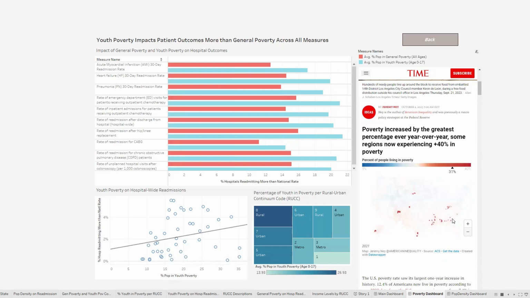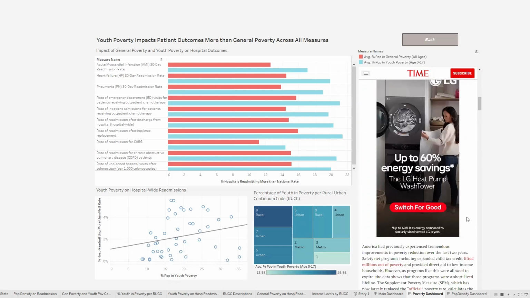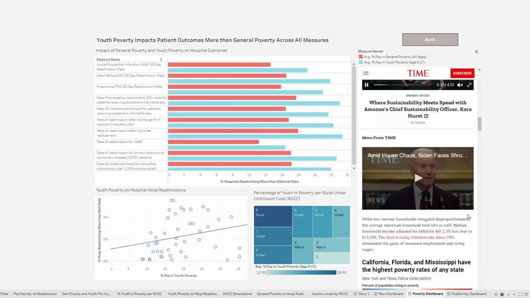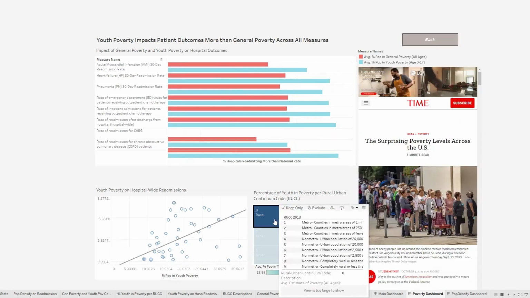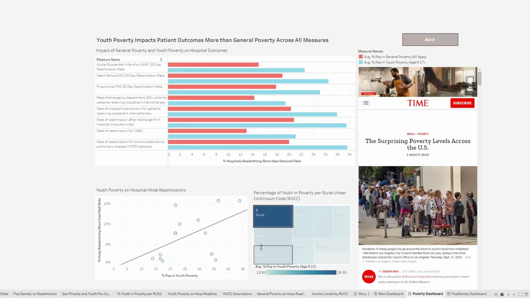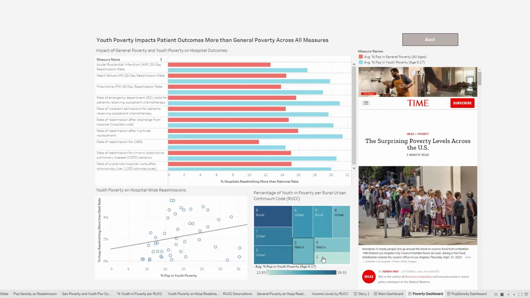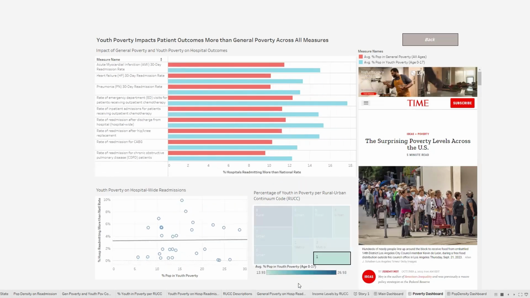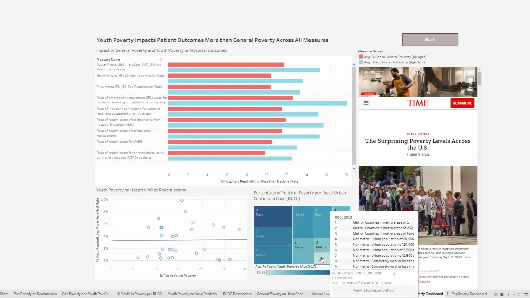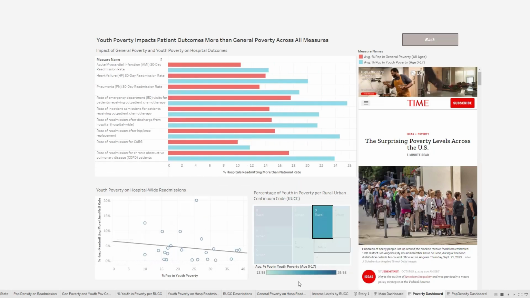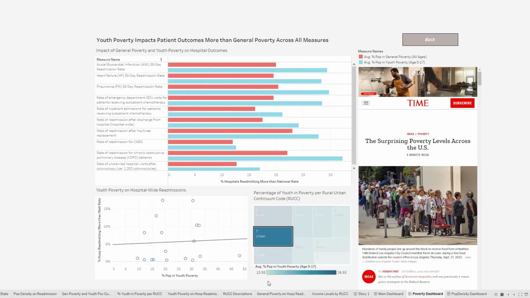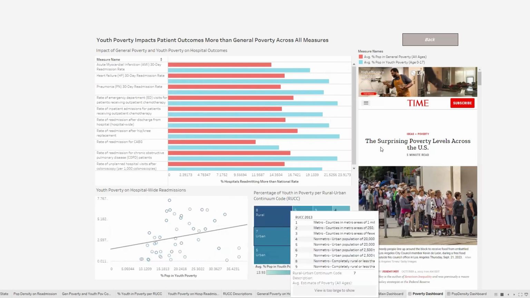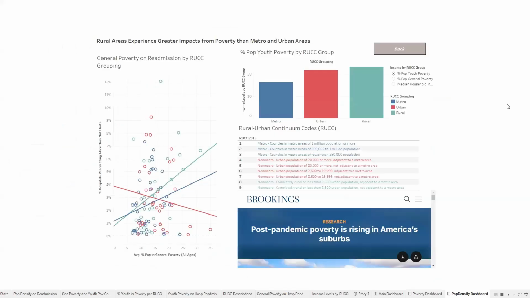Next, we wanted to describe the relationship between population density and levels of youth poverty. In the lower right portion of our dashboard, we have a tree map, which shows the percentage of poverty in youth for each RUCC type. We found that generally there is a strong correlation between population density and youth poverty, with the percentage of youth poverty increasing as population density decreases. And next, Gina will go more deeply into population density.